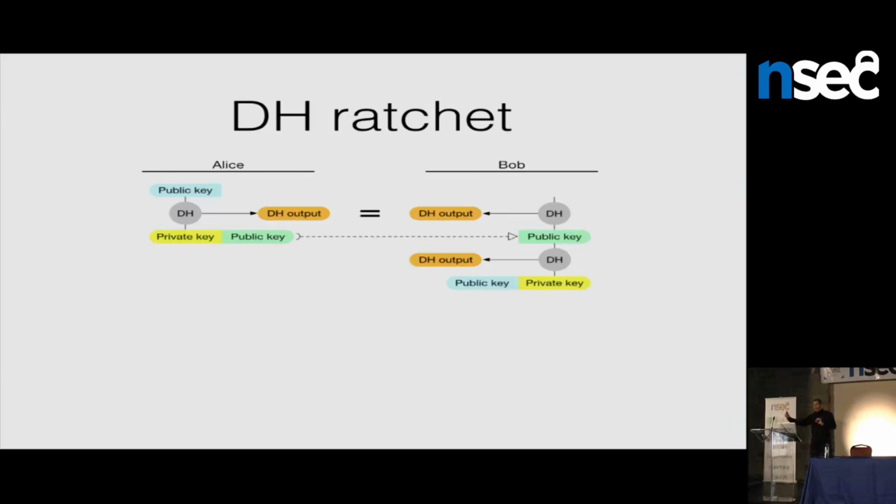And then when the other party sees your new key, they're going to create a new key and start advertising that. So it's going to be this sort of ping-pong process that goes back and forth where the parties generate new keys once they see new keys from each other. So they're just generating new keys, advertising their new keys, and taking turns doing that.